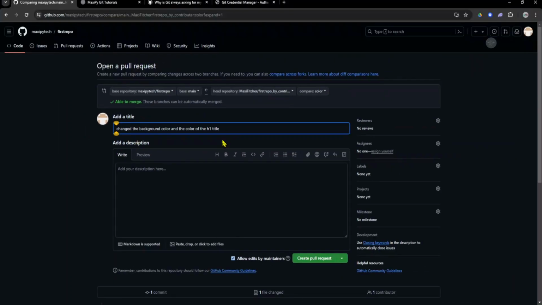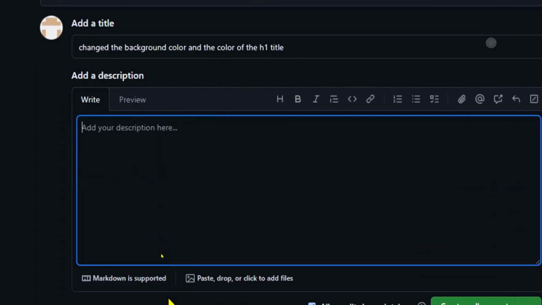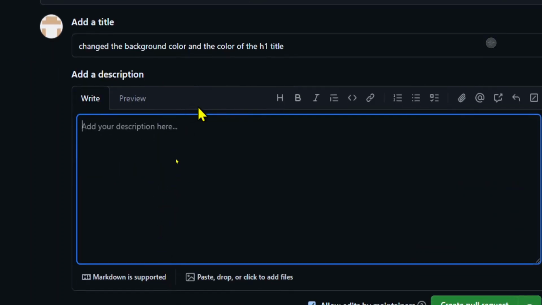All right, so I can change my name. I can even add further description if the changes I have done are many. You are adding more description of more features that you have added in the description.